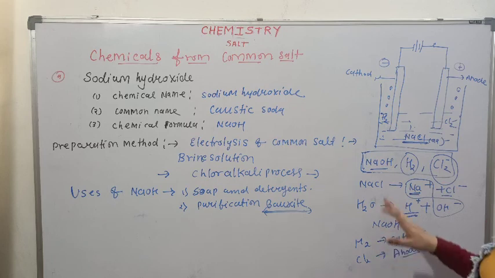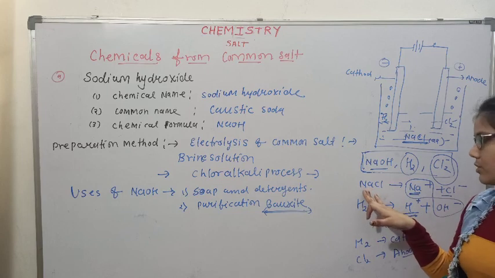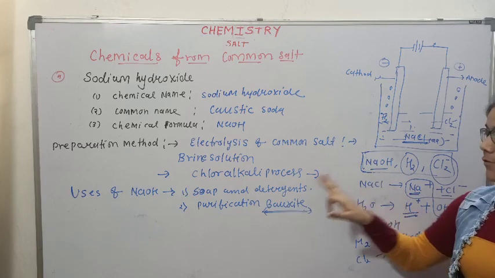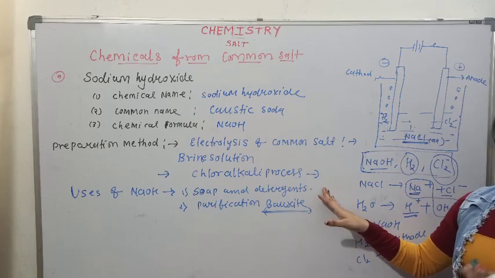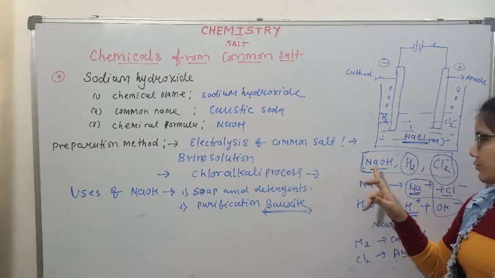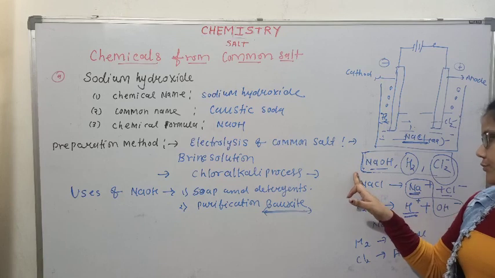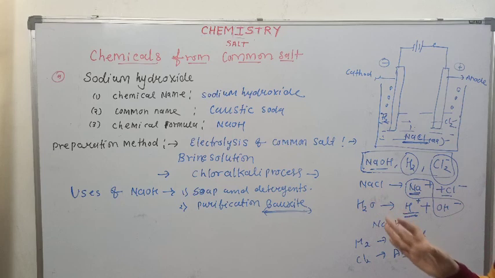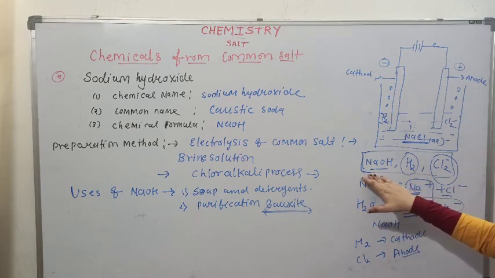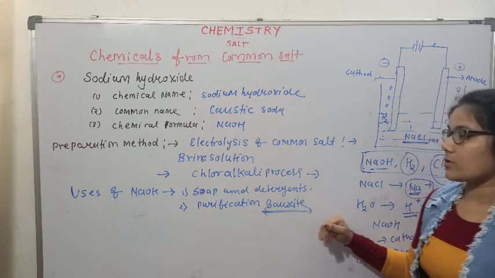These are the important uses of NaOH. Some common uses are already discussed for NaCl. It is used mainly for the production of soaps and detergent because it has dirt cleaning property. It is used for the preparation of rayon thread. It is also used for manufacturing in the textile industries and paper industries, and mainly it is used for the purification of bauxite ore.